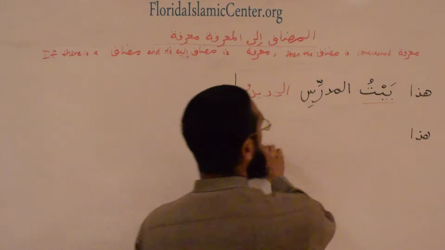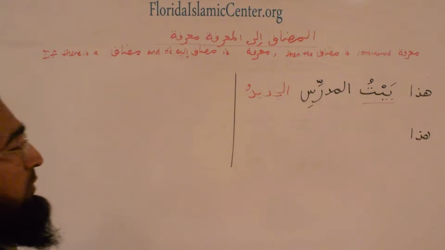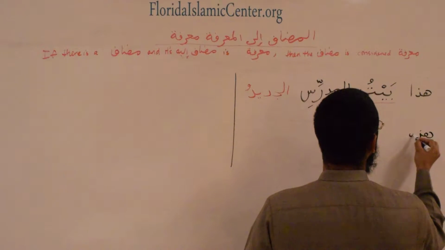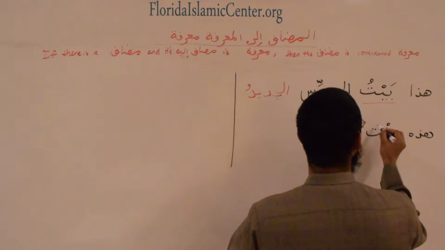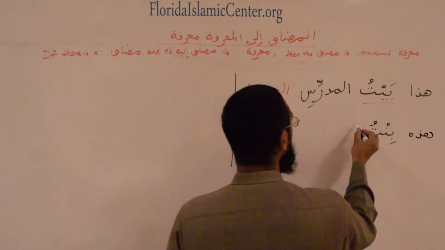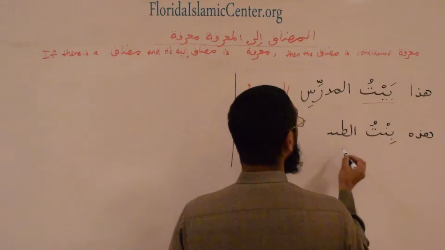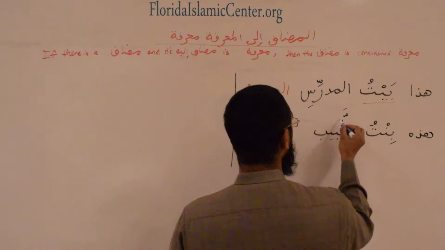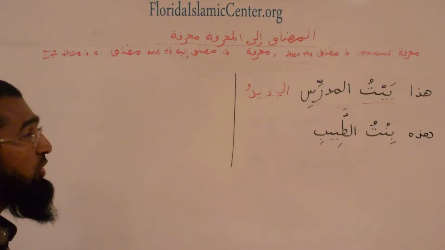Now, let me give you another example. Let's say we had the sentence هذه بنت الطبيب. Remember, bint is not the same as bayt. This is the daughter of the doctor. This is the doctor's daughter, right?